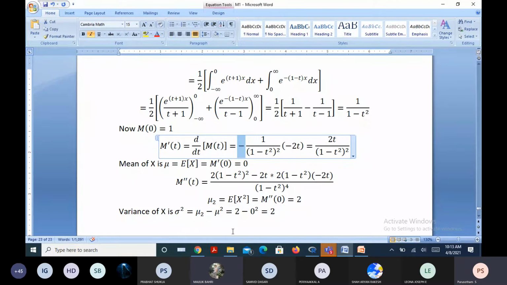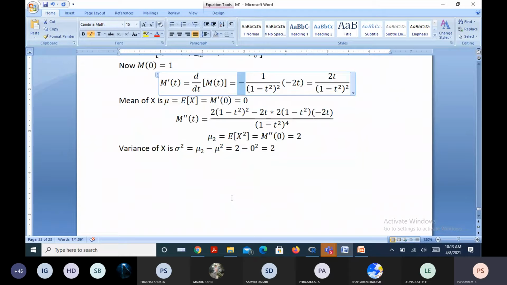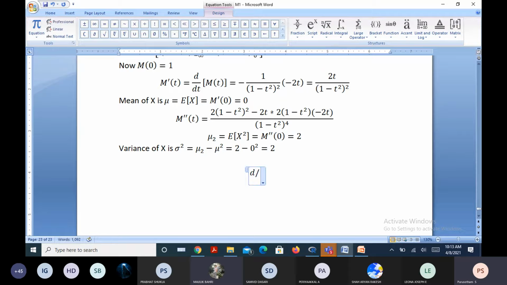Okay, so who is asking this question? Maulik. Maulik, right. In order to answer your question, d by dx of 1 by x. What is d by dx of 1 by x? Minus 1 by x square. Okay. So minus 1 by x square into the derivative of 1 minus t square. What is the derivative of 1 minus t square? Minus 2t. Is it fine? Yes, sir. Sorry. So this minus into minus is plus.